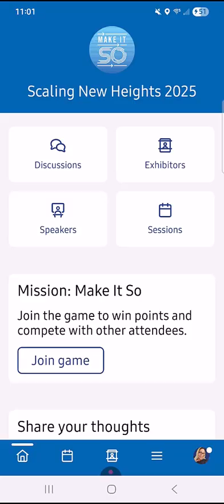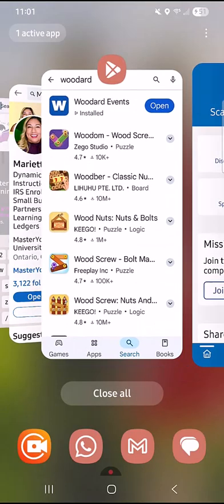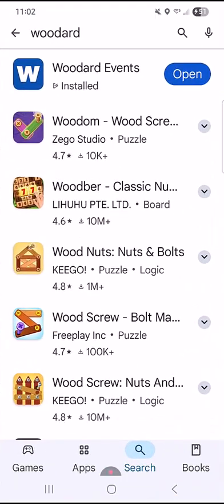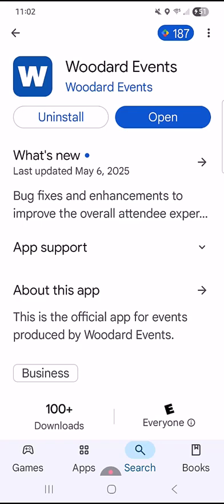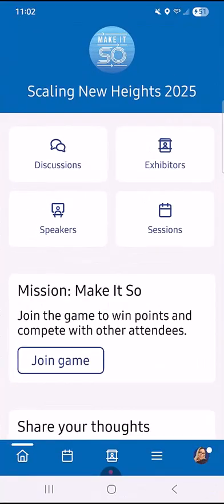Here are some great tips to get started. First off, let's go ahead and download the app. Whether you are an Android or an iPhone, you'll want to find it in your app store, and it's going to be called the Woodard Events app. And then you'll want to go ahead and install it and then open it. Once it's open, it looks just like this.